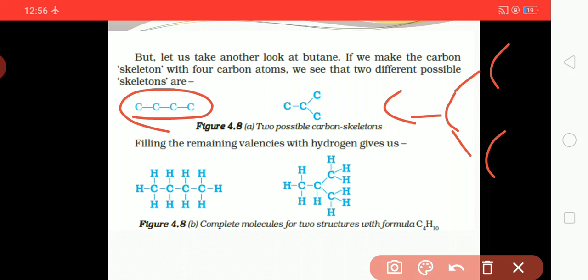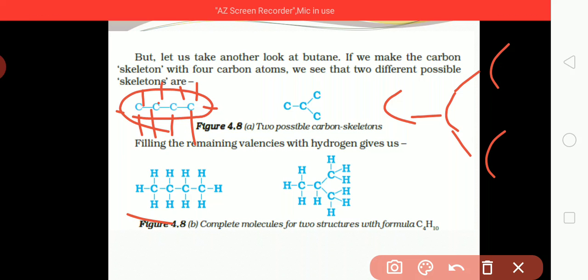Now we fill the remaining valencies with hydrogen. In the first, 3 valencies are left on the end carbon, so 3 hydrogens get attached. For the second carbon, 2 are left, so 2 get attached. For the third also 2, and for the last 3.